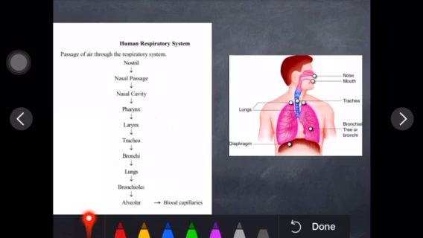Right, children? So here we have the chest cavity, which is separated by the diaphragm, and under it we have the abdomen cavity. So this diaphragm works as a curtain between the chest cavity and the abdomen cavity. Now children, in the bronchioles, the end part has small packet-like structures, and they are called what? Alveoli. Together they are called alveoli, and in singular form we call it alveolus, right? And they help in the exchange of gases.